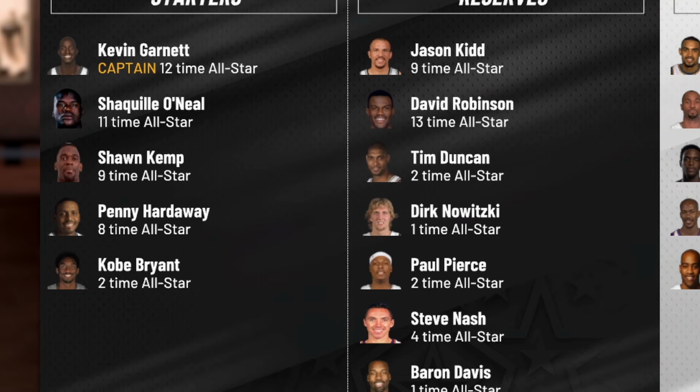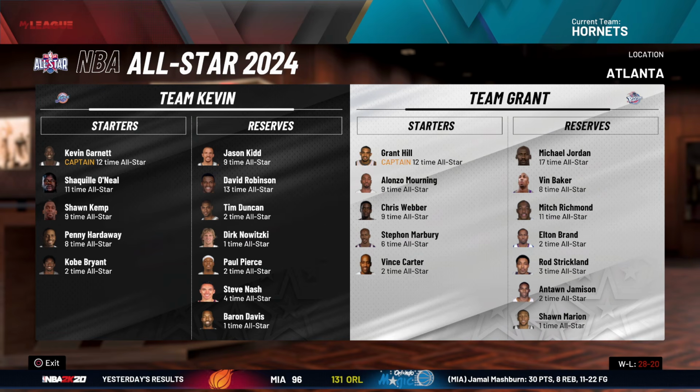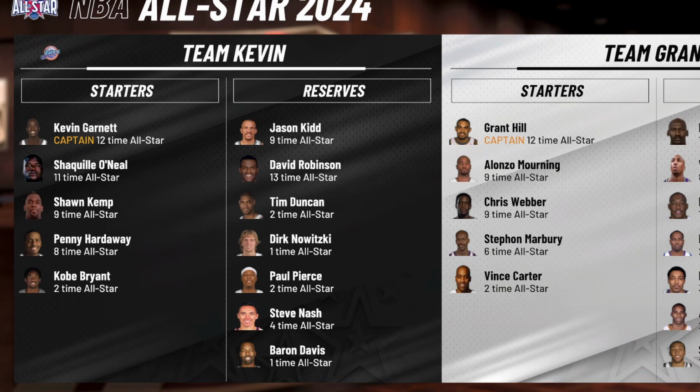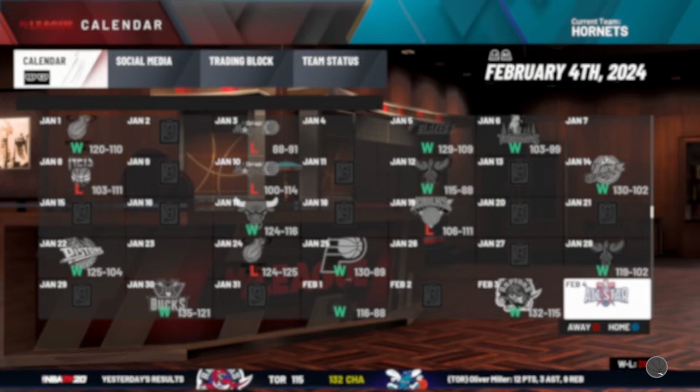Kobe Bryant is a first-time All-Star and first-time All-Star starter. It says 2-time because this card is from like 99. He made the All-Star game in 98. You get it, right? But in this simulation, it's his first, and he's already starting. Hopefully, him and Shaq have a great time in this game. They'll never know what could happen there.